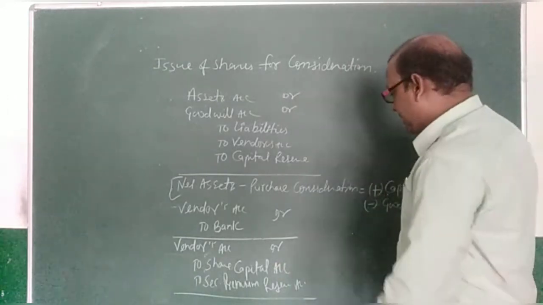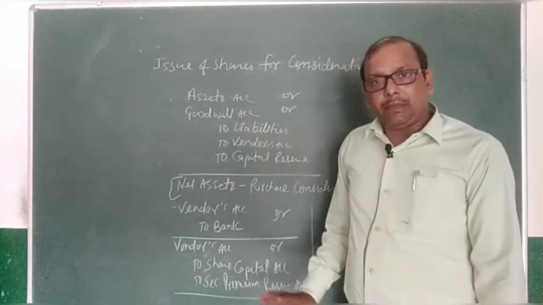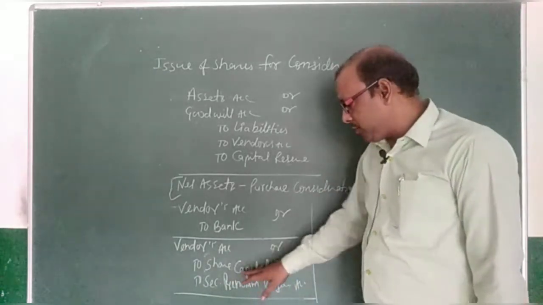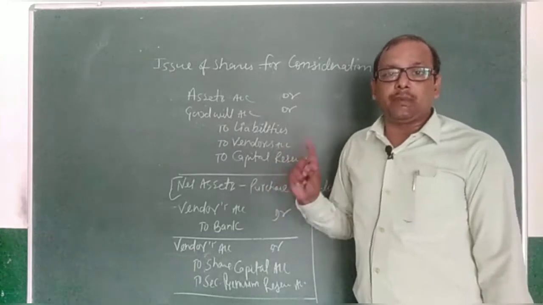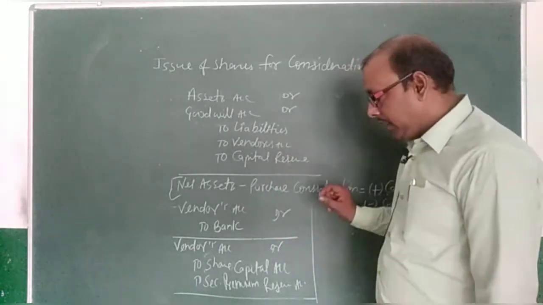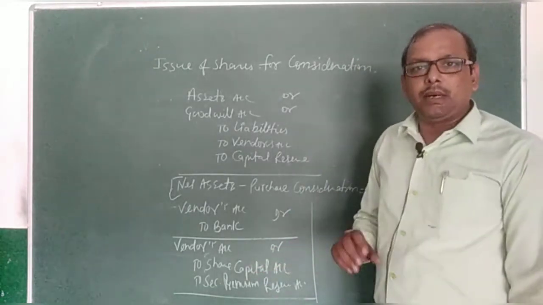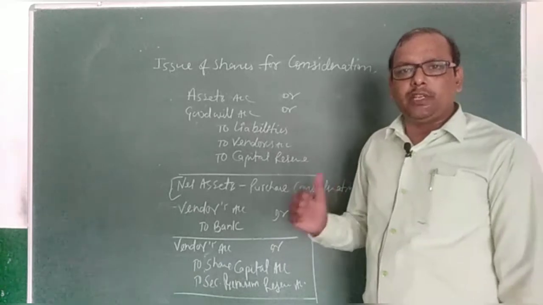But one thing you need to note, if it is issued at par, it is very simple, vendor debit to share capital. But if it is issued at premium, then we have to calculate the number of shares, how many shares are going to be issued.